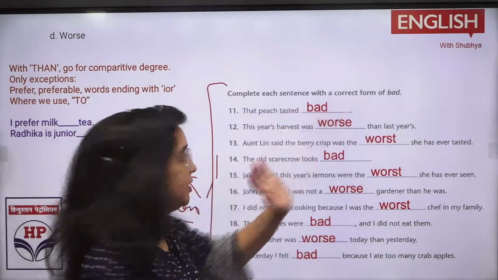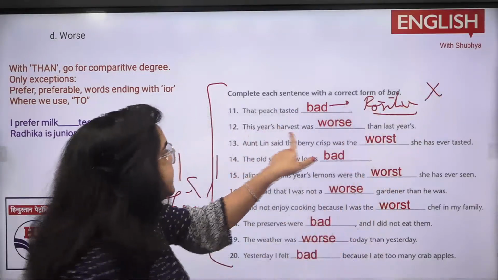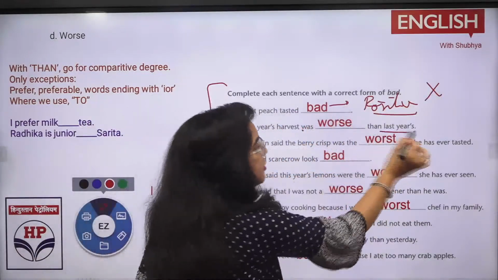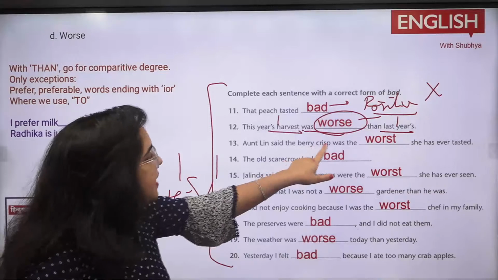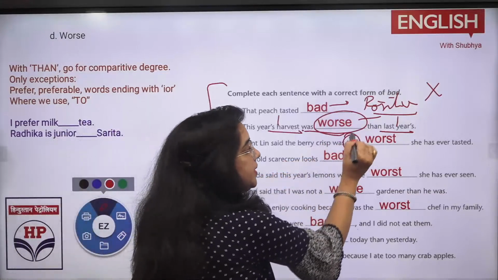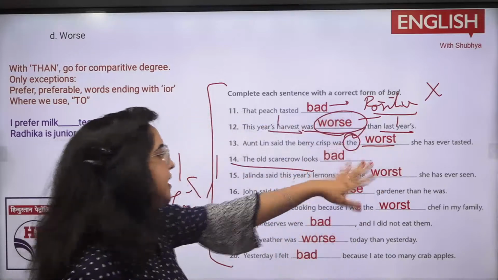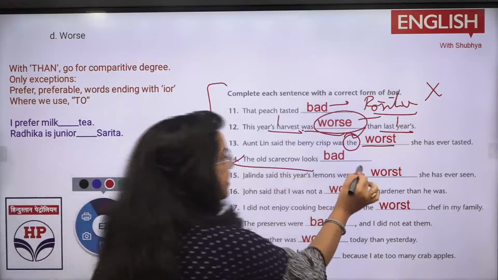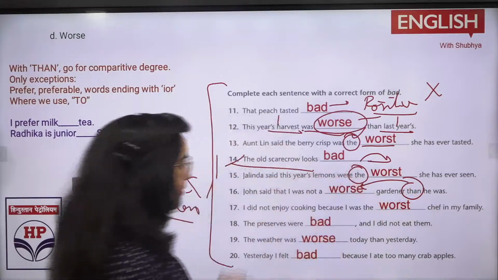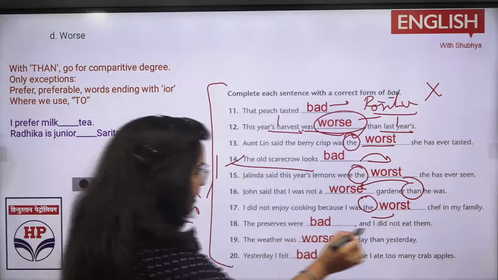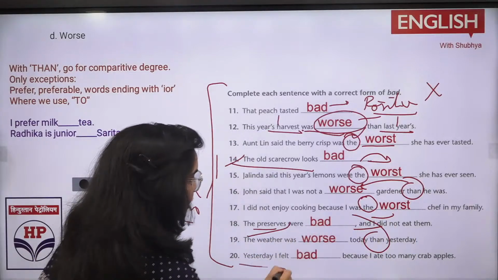Here I have given some simple examples. That peach tasted bad. This is a positive degree, because we are not comparing with anyone. This year's harvest was dash than last year. Two things are getting compared, so here it would be the comparative degree. Aunt Lynn said the berry crisp was the dash. You remember the would be there in the superlative degree, so here worst. The old school books look bad: also a positive degree. Where the is there, it is superlative; where than is there, it is comparative.